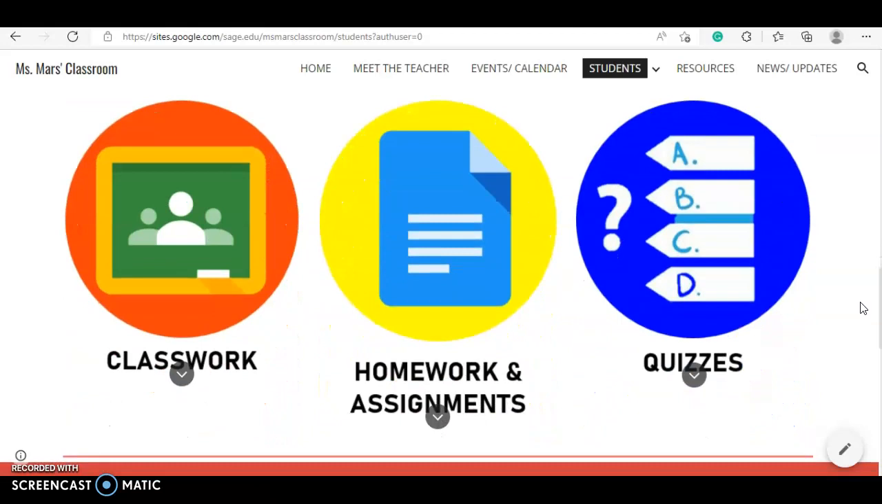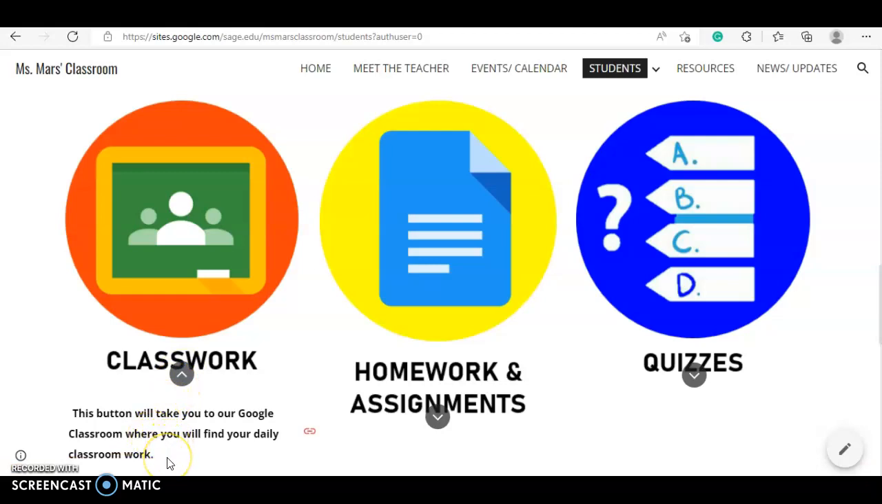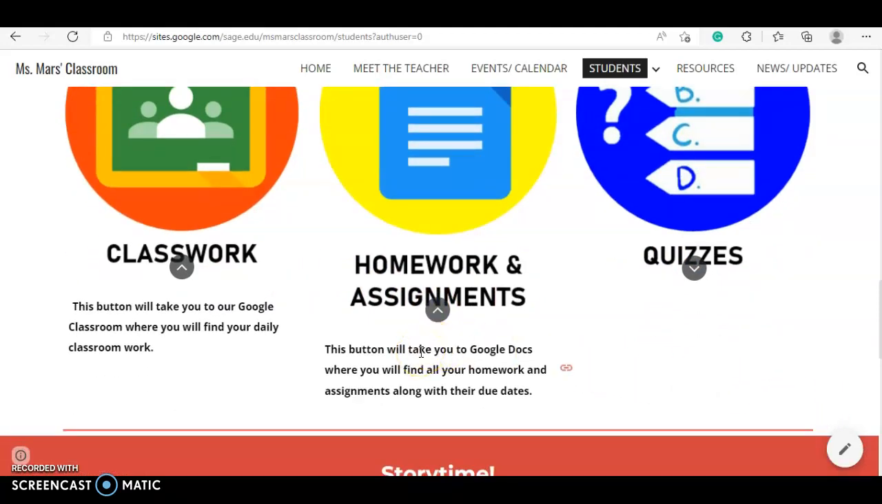Below that are 3 buttons: classwork, homework and assignments, quizzes. If you click here, it's going to expand and tell you where this button will take you and what you will be doing. This button will take you to our Google Classroom and you'll find daily work there. This button is going to take you to Google Docs, where you'll find your homework and assignments, and this one will take you to Google Forms when we have quizzes and so on. So if you click on the buttons, it'll take you there.